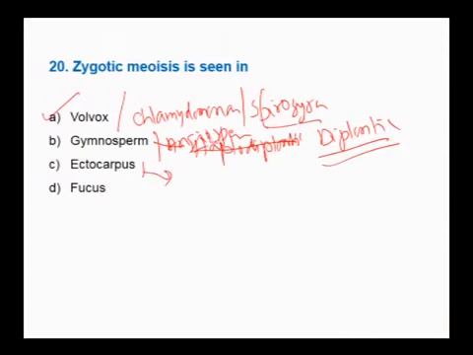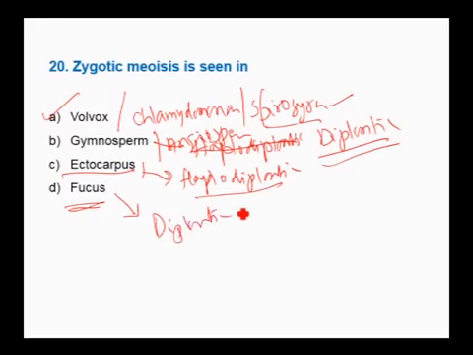Ectocarpus is an alga which shows the haplodiplontic life cycle. A very rare thing: algae can exhibit the haplontic life cycle, the diplontic life cycle, and also the haplodiplontic life cycle. Volvox, Chlamydomonas and Spirogyra exhibit the haplontic life cycle. Ectocarpus exhibits the haplodiplontic life cycle. Fucus is an alga which exhibits the diplontic life cycle. Actually, this is taken from your first PUC, but with respect to this question, zygotic meiosis is only in Volvox, Chlamydomonas and Spirogyra. Therefore, the answer is Volvox.